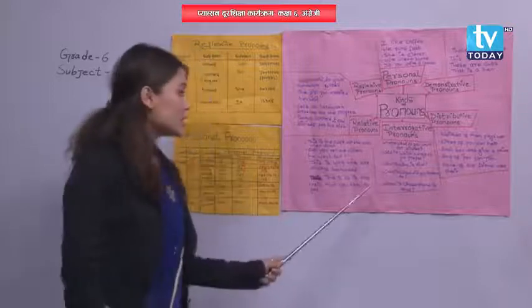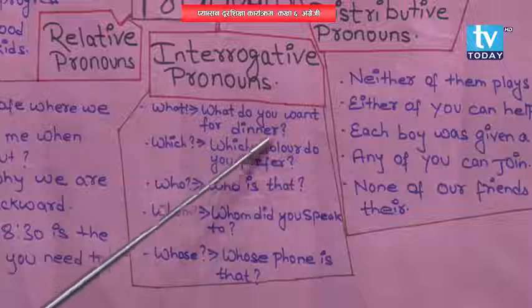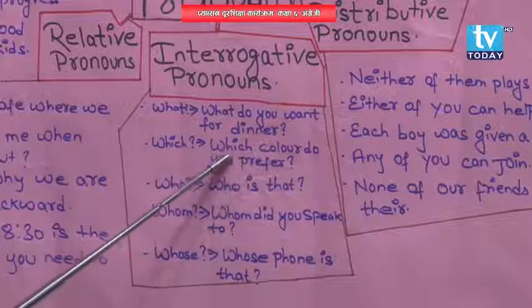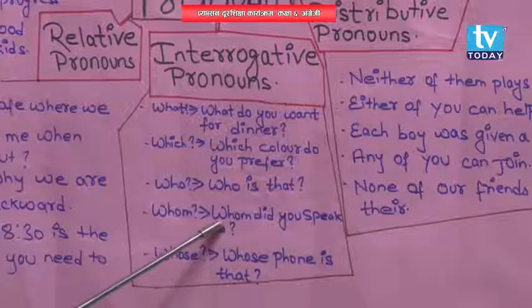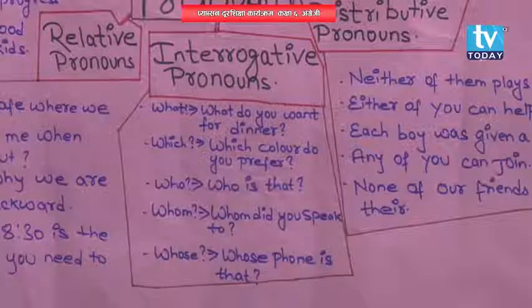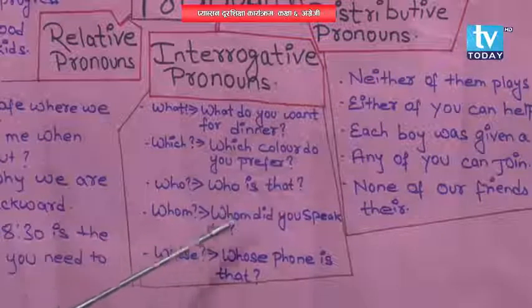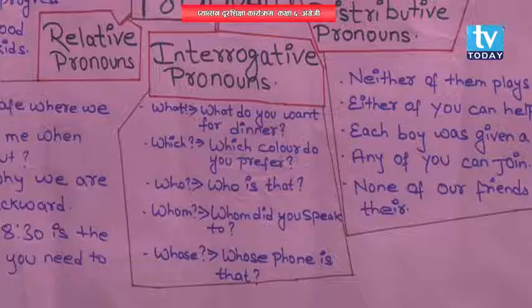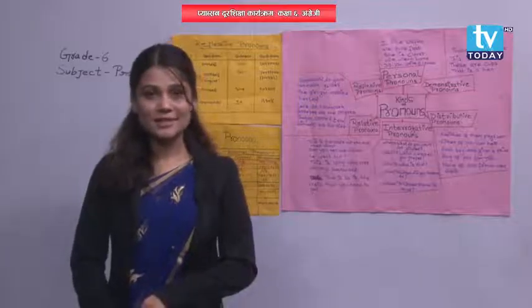You can look over here also. What do you want for dinner? Which color do you prefer? Who is that? Whom did you speak to? Whose phone is that? So, what, which, who, whom, whose, etc. are a few examples of interrogative pronouns. Did you get me, my dear students?